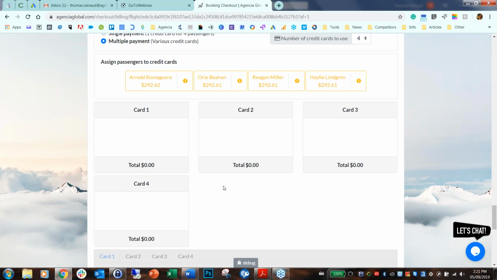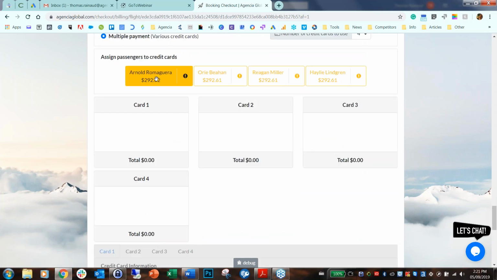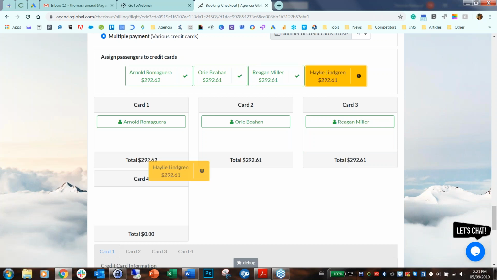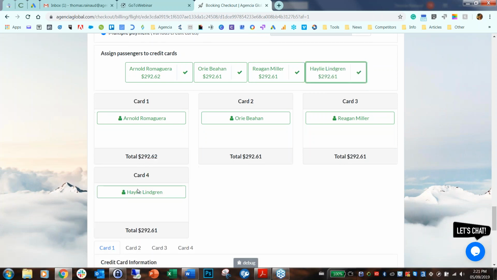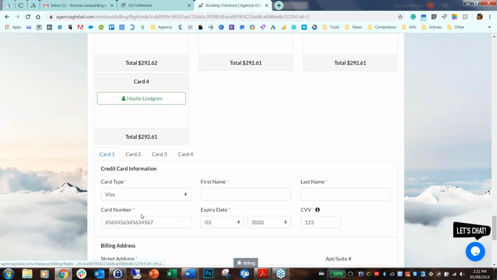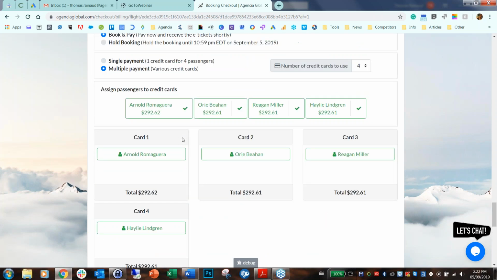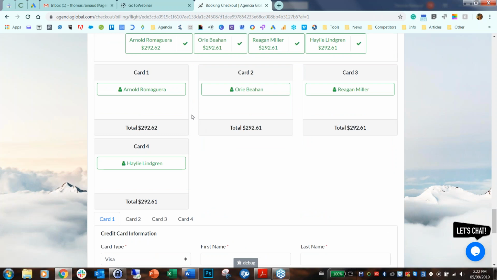What it is is that we simply divided each fare of our customers, and each fare you can add to each credit card. So as you can see here, I can just take each fare and put it on a different credit card, and at the bottom here, instead of having only one credit card as I had before, I now have the 4. So you can just fill in all the credit card information, and with no extra fee for your customers, you can easily have them process the payments. And now you don't have them fighting over who has to pay and get the credit, or who gets the Air Miles points, etc. Everyone can easily get whatever they want.